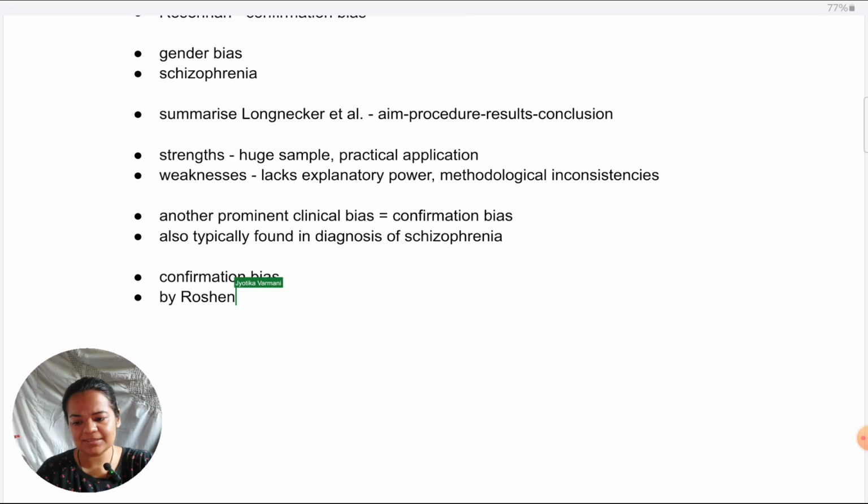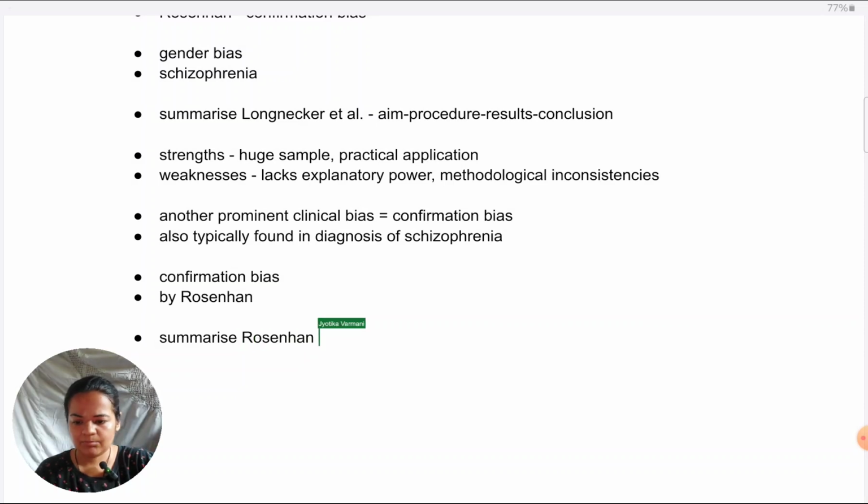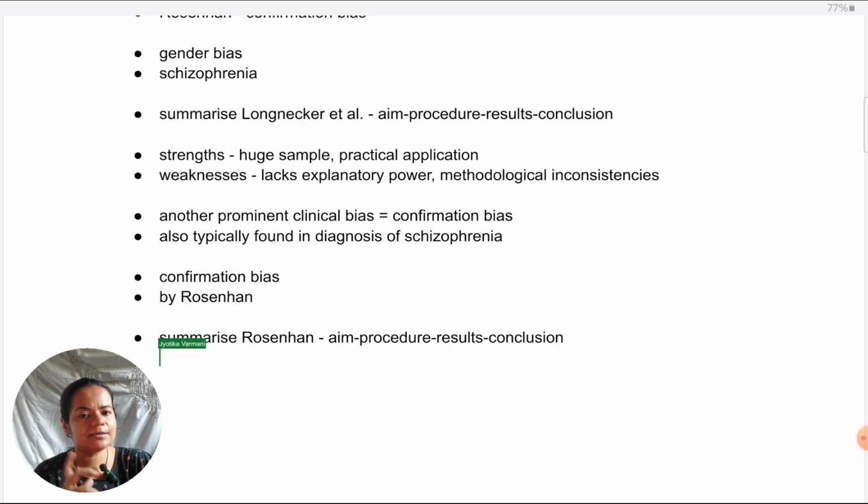So you can now introduce the study. Avoid being repetitive in your answer. If you've already defined something like schizophrenia earlier, please don't bring up the definition again. It's not required. Now, Rosenhan, you summarize in the same way: aim, procedure, results, conclusion. Whatever I've said before, I will not repeat. All those standards of writing the study, which explicit details you should give and which you shouldn't give, all that I mentioned for Longnecker applies here. If you need to look at it again, you could just go back a little in the video and revise how to write the summary of the study.